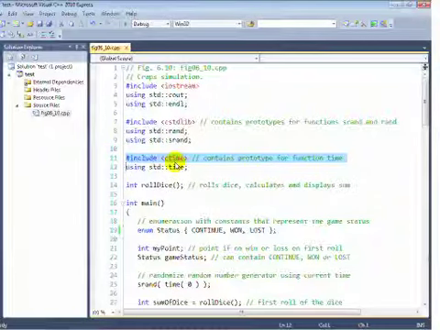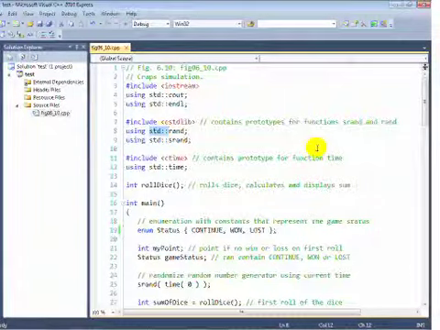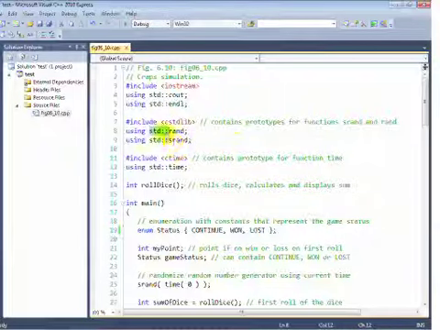And the difference between the C++ versions of these headers and the C versions is that all of the functions that are defined and declared in these headers are part of the standard C++ namespace. So in order to use them properly in our code, we have to have a using declaration that specifies either the explicit functions we intend to use with std: and the function name, or we have to have a using namespace std statement like we discussed back in the earlier lessons.